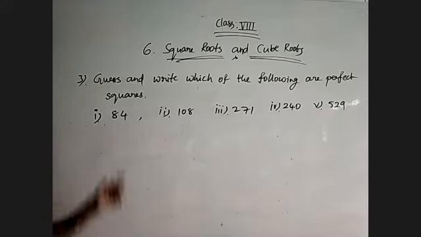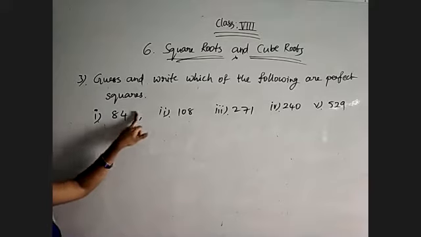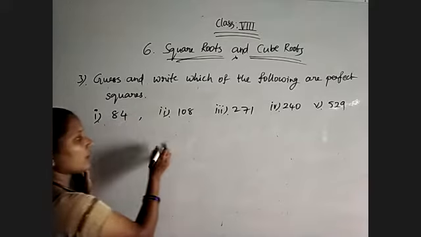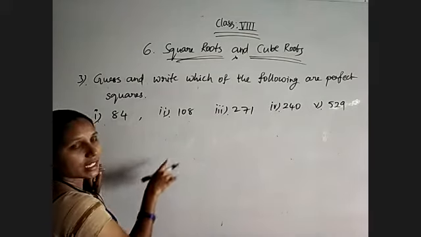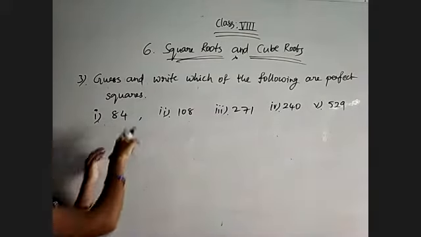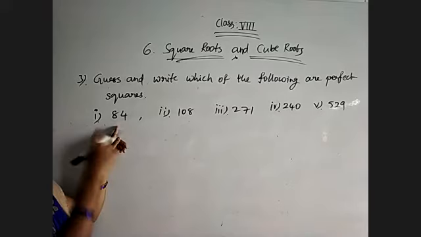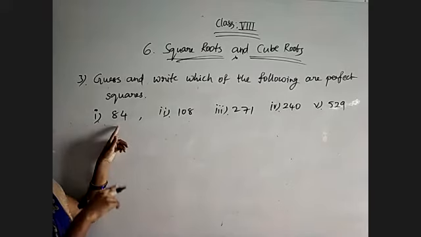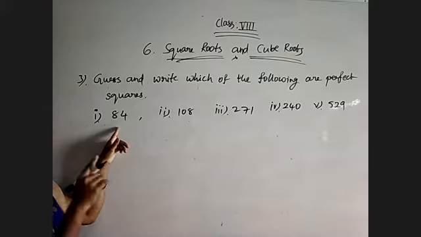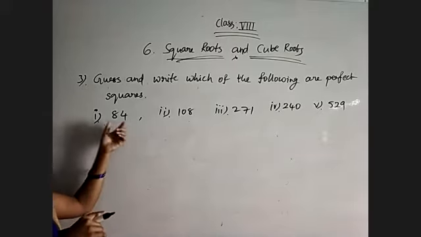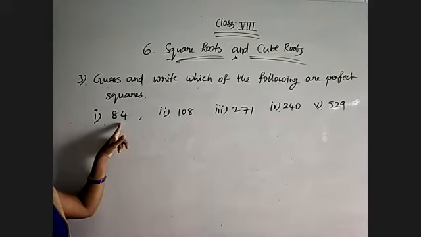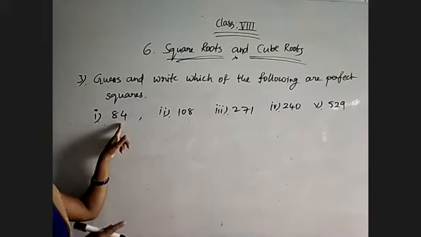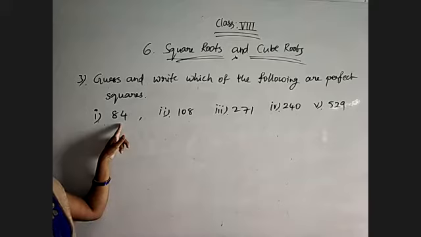We will see. See, 84. We know the perfect squares till 1 to 10. So 8 square is 64, then we get 9 square, which is 81. 84 is between 81 and 100. So 81 is the square value of 9 and 100 is the square value of 10. This means there is no perfect square between 81 and 100. So the numbers between 81 and 100 are non-perfect squares. So 84 is a non-perfect square.